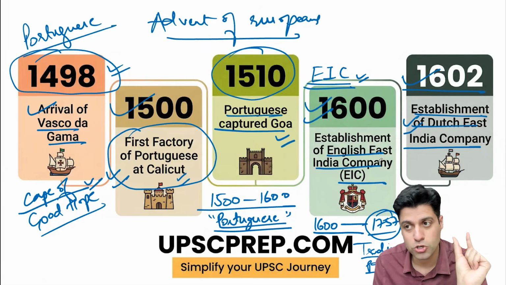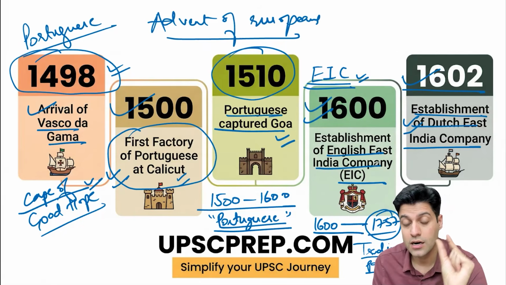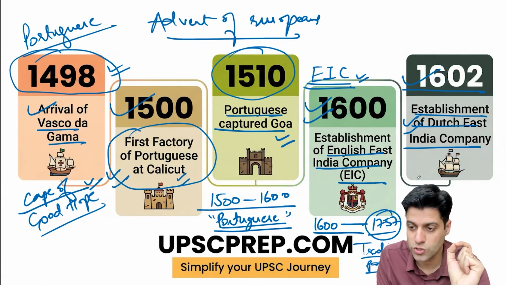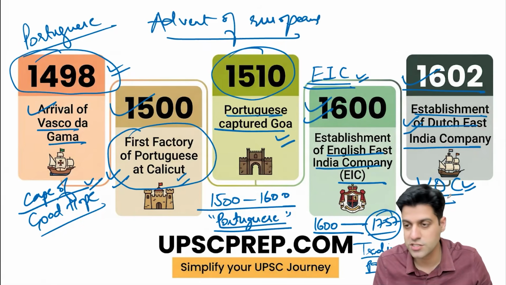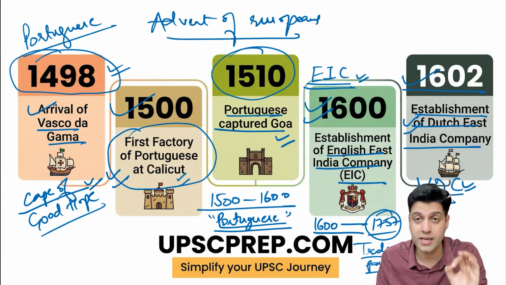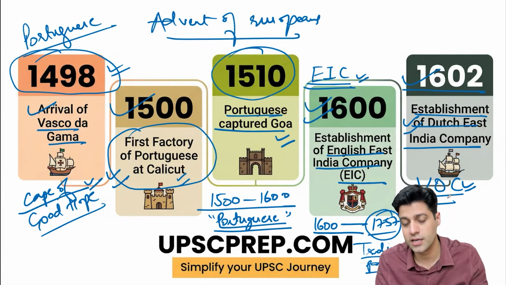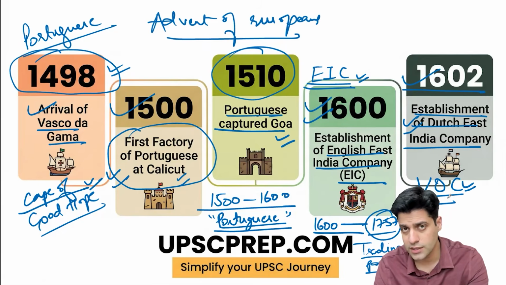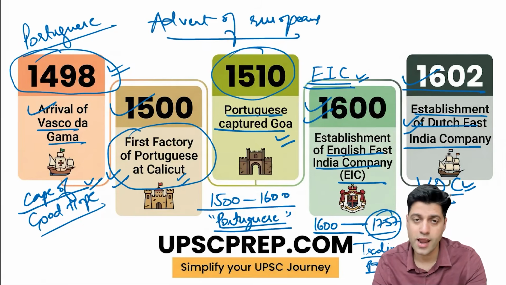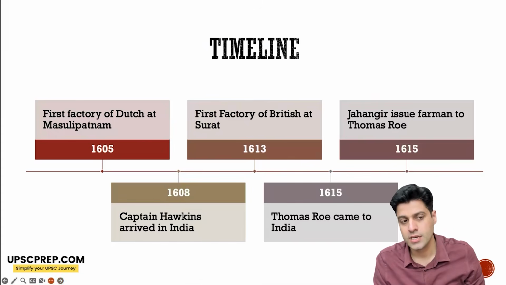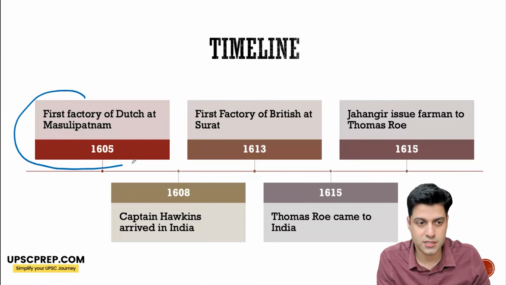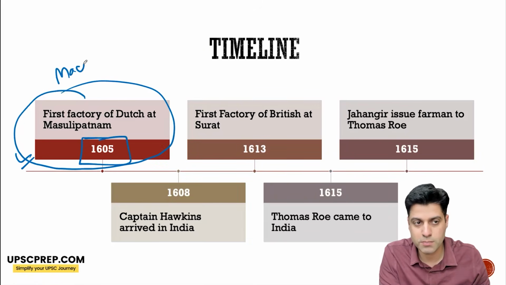Another power. So we had Portuguese, we had English, and now VOC. The Dutch East India Company is often referred to as VOC. It was established in 1602, and later became a very important power, particularly in Malabar, the Coromandel Coast, and also in Ceylon and Southeast Asia. Now, the first factory of the Dutch was established at Masulipatam, modern Machilipatnam.